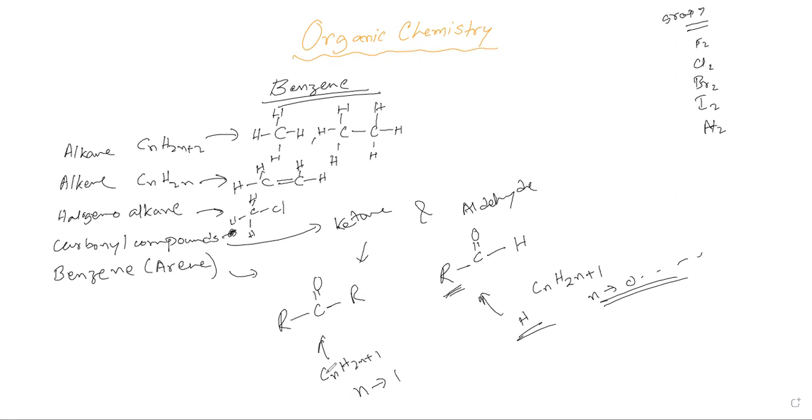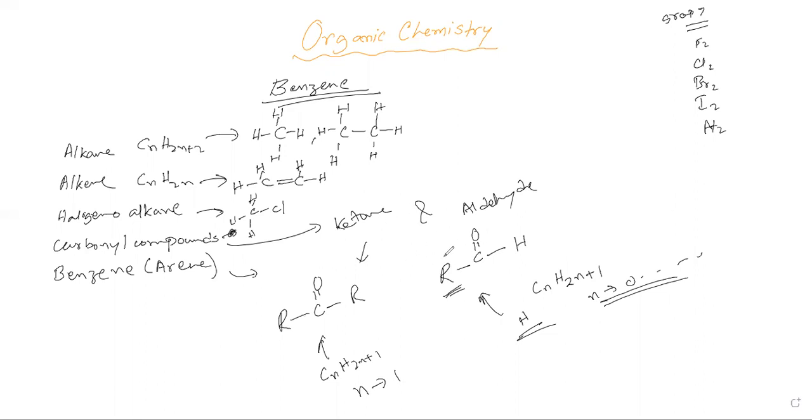If n is 0, then 2 into 0 is 0 plus 1, so 1 hydrogen. So if R is represented by a hydrogen, this becomes the same as an aldehyde. That cannot happen because the reactivity and the characteristic changes. That's why for ketone it starts from 1, and for aldehyde it starts from 0.